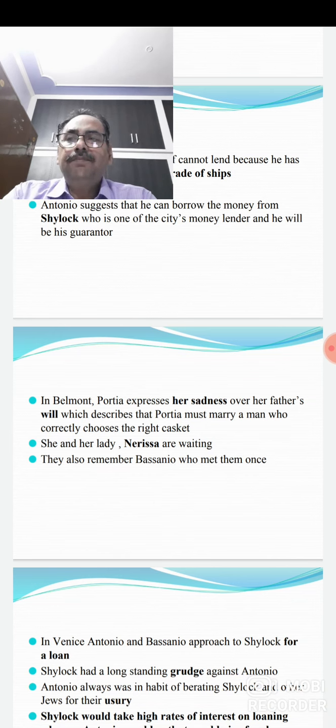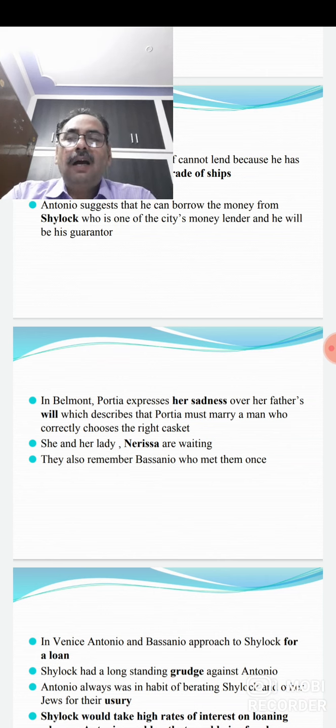Her father died, but he had a will, and according to that will, Portia, his daughter, could only marry that man, that person who could choose the right casket decided by the father.